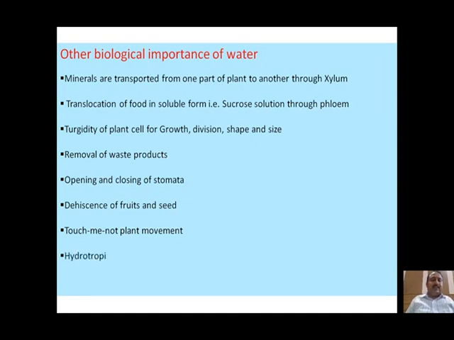Next is hydrotropic movement. Hydrotropic movement is a growth movement, particularly the growth movement of roots. We can say the roots bend towards the source of water. Therefore, water is acting like a stimulus. A directional stimulus is there which is responsible for bending of the plant towards the water or away from the water. These hydrotropic movements are also controlled by water, and in this case the water is acting like a stimulus.